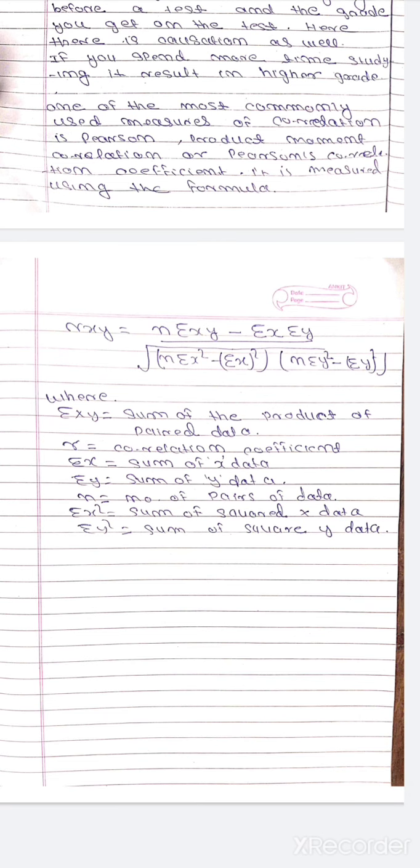So the values of the Pearson correlation coefficient vary from -1 to +1, where -1 indicates a strong negative correlation and +1 indicates a strong positive correlation.